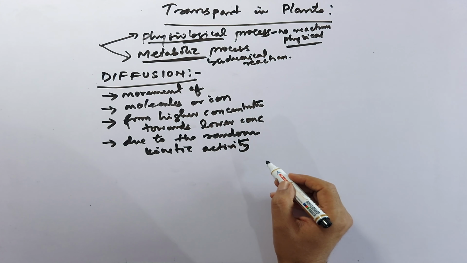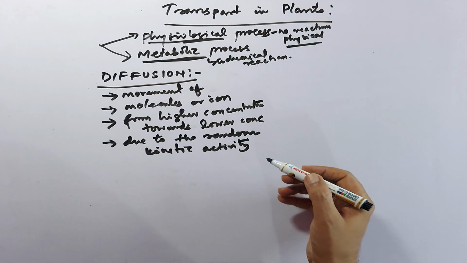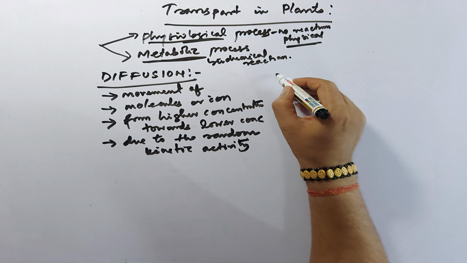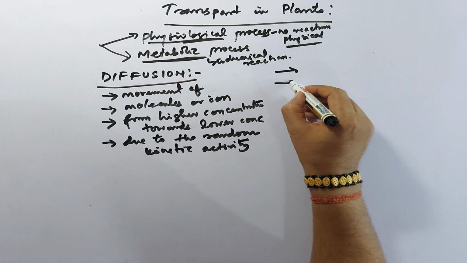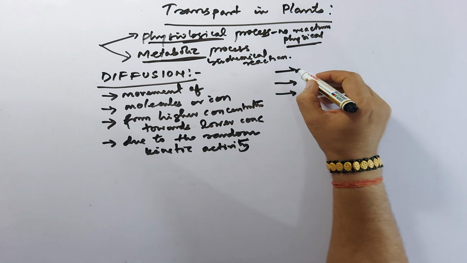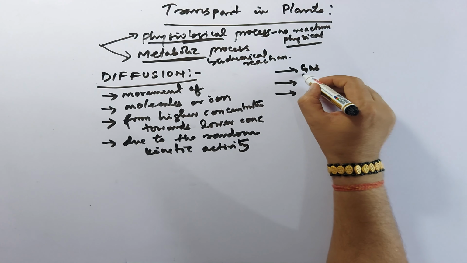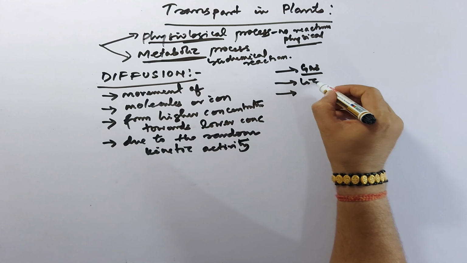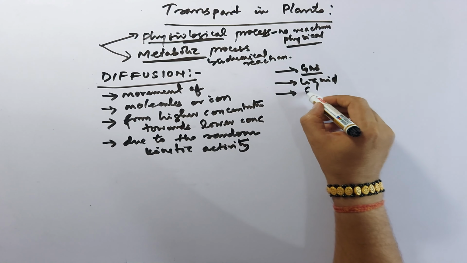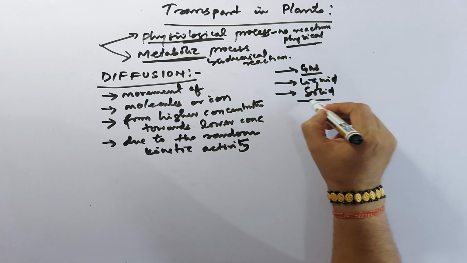So diffusion is an important physiological process involved in plants. Gas, liquid and solid can all diffuse.